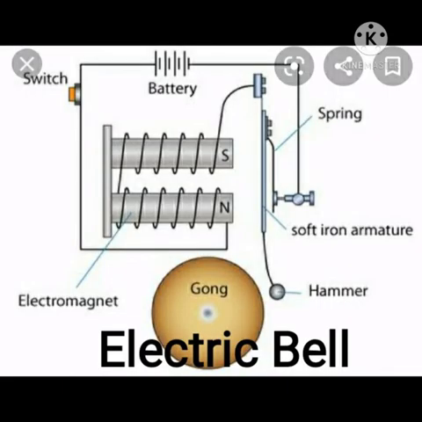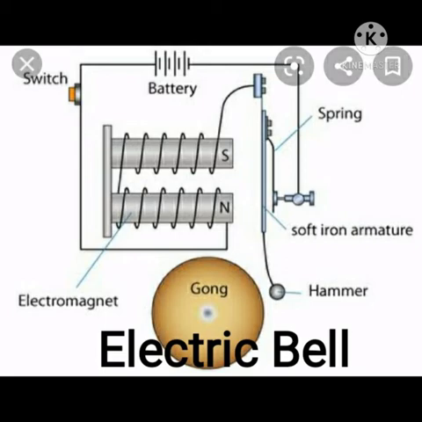Now we'll study about electric bell. An electric bell is a common electric gadget used in almost every home, school, and office as an alarm equipment. An electric bell consists of a U-shaped electromagnet in front of which a soft iron strip or armature is supported by a spring which is connected with an adjustable screw.